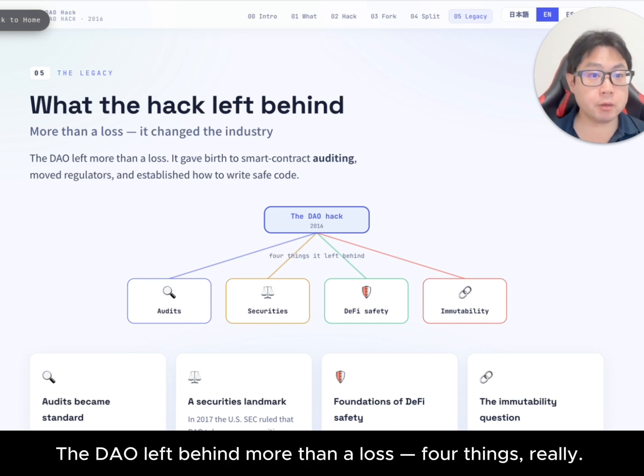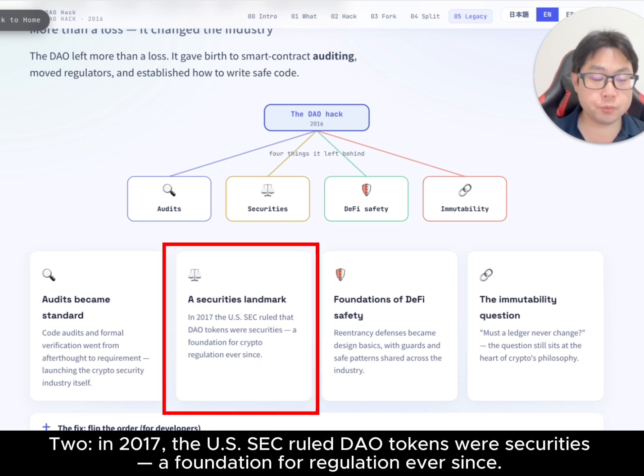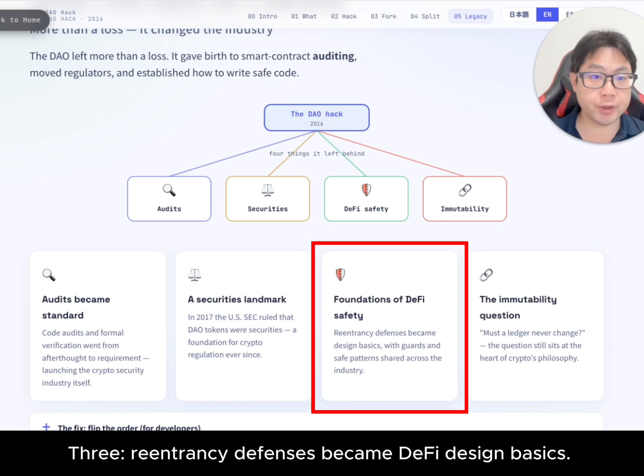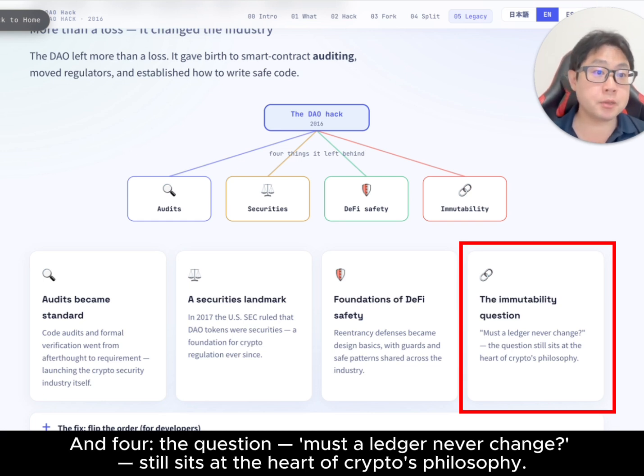The DAO left behind more than a loss. 4 things really. 1. Code audits and formal verification became standard, launching the crypto security industry itself. 2. In 2017, the US SEC ruled DAO tokens were securities, a foundation for regulation ever since. 3. Re-entrancy defenses became DeFi design basics. And 4. The question, must a ledger never change, still sits at the heart of crypto's philosophy.